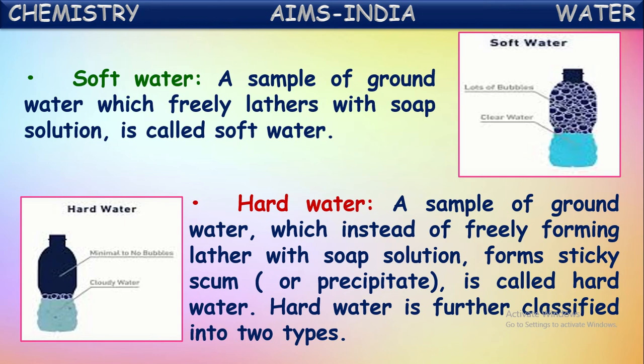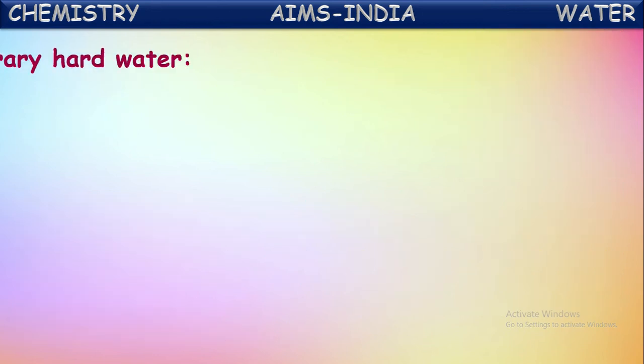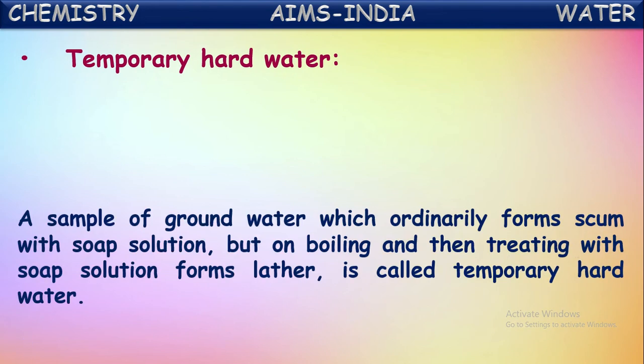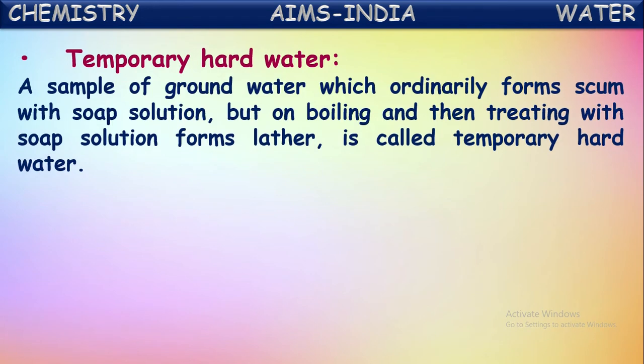Hard water is further classified into two types again. They are temporary hard water and permanent hard water. Now first let us see about temporary hard water. A sample of groundwater which ordinarily forms scum with soap solution, but on boiling and then treating with the soap solution forms lather, is called temporary hard water.